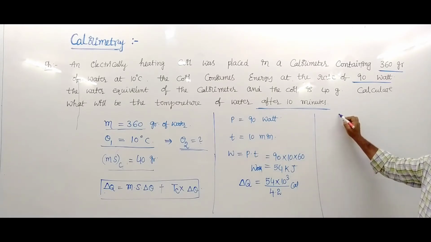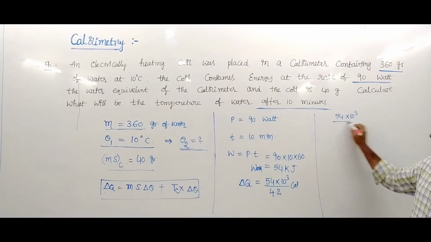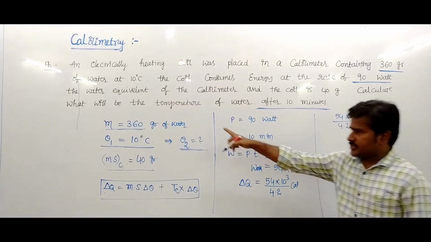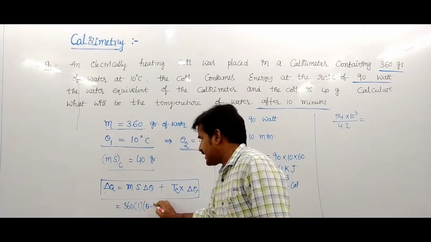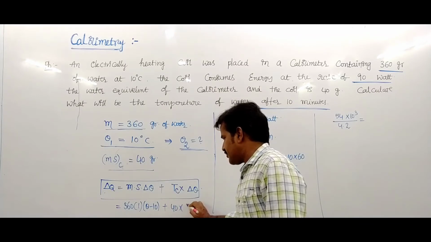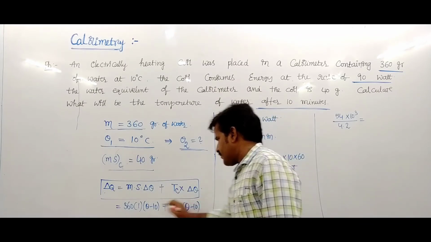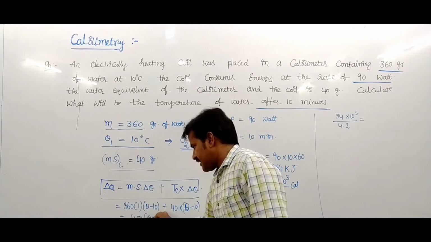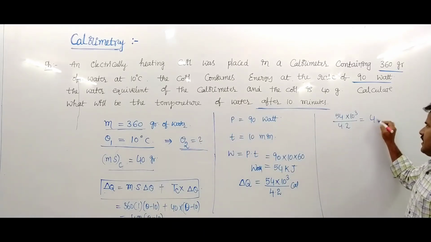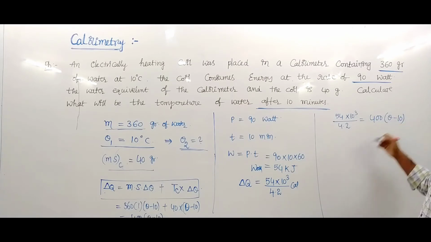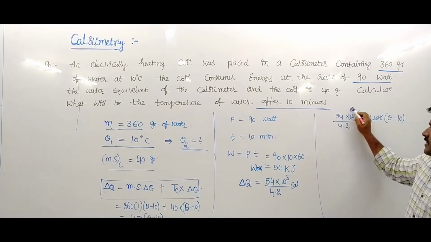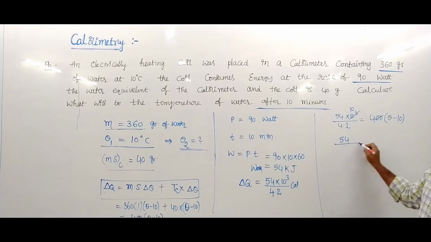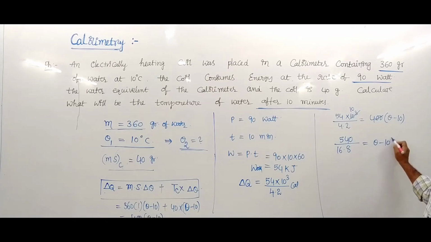These values are equated: 54 into 10 power 3 upon 4.2 equals 360 into specific heat 1 into rise in temperature, theta minus 10, plus 40 into theta minus 10. Its value equals 400 into theta minus 10. So 54 upon 16.8, that is 540, equals theta minus 10.